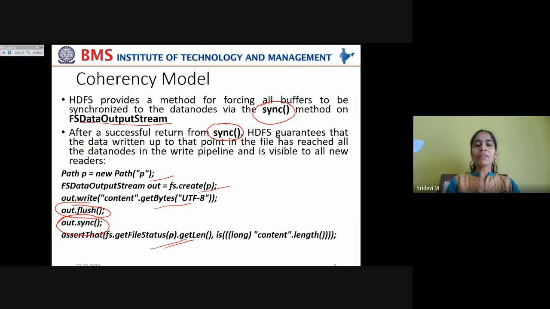And we are also calling this sync method of the output stream explicitly so that it will ensure that the data is written to all the data nodes in the right pipeline, and that we can ensure once again by using the assertThat method, which will get the file status of the content in this file by using the getLength method, and check whether it is equal to what is already existing in the file. If both are equal, then it is ensured that the file is safely written by using the flush and sync methods.